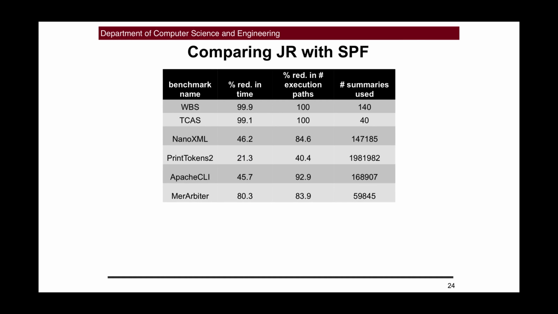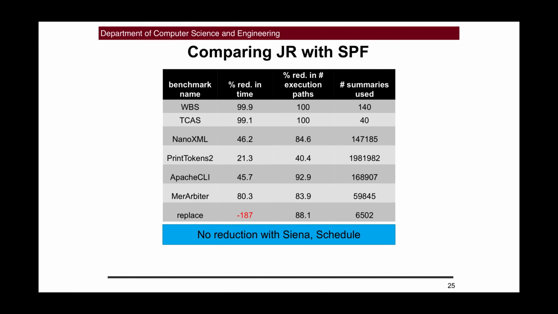First of all, for 6 of the 9 benchmarks, we found that Java Ranger did reduce the total running time significantly, and it also reduced the number of execution paths significantly. For 4 of these 6 benchmarks, it used many thousands of summaries, and in one case, close to a million. So Java Ranger was clearly helpful for 6 of the 9 benchmarks.